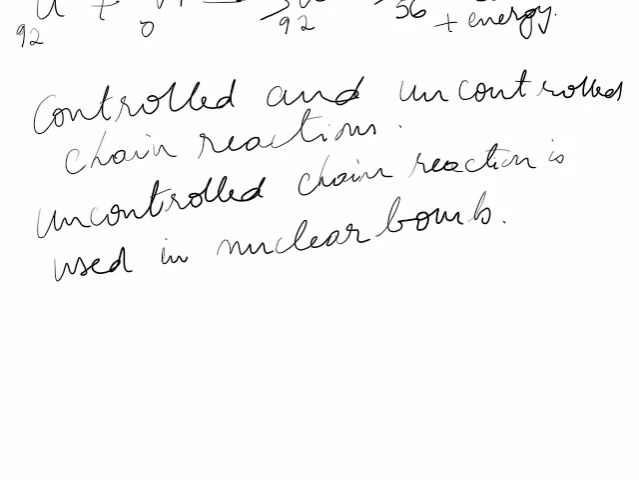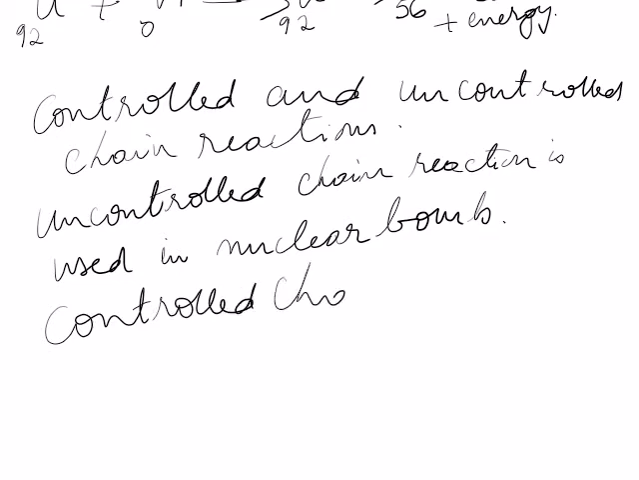Now, if you can absorb the three neutrons formed, by using some cadmium rods, then this chain reaction can be controlled. The energy released can be controlled. Then it is called a controlled chain reaction. So the energy released can be controlled, and then it can be used for constructive purposes.